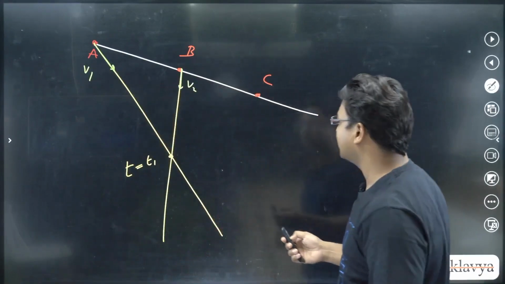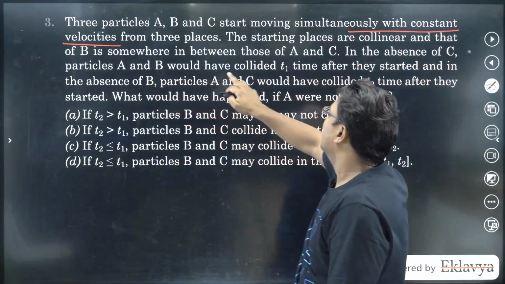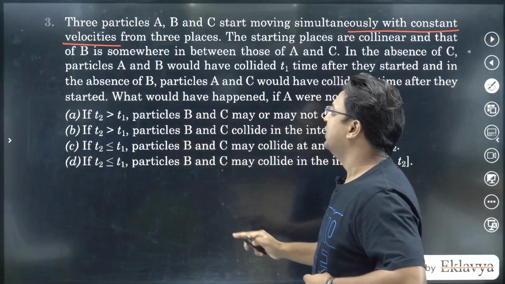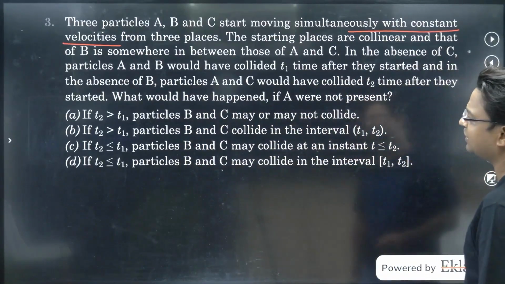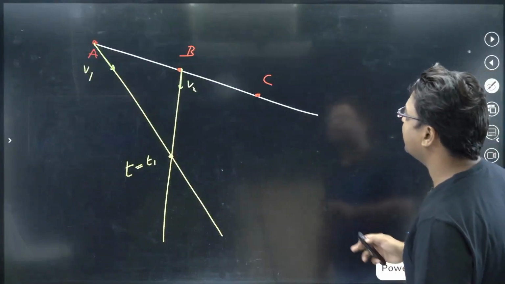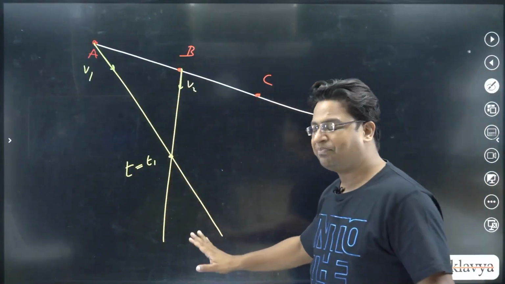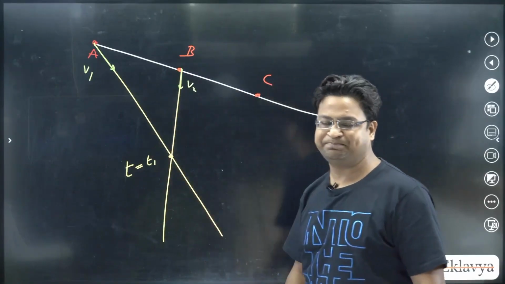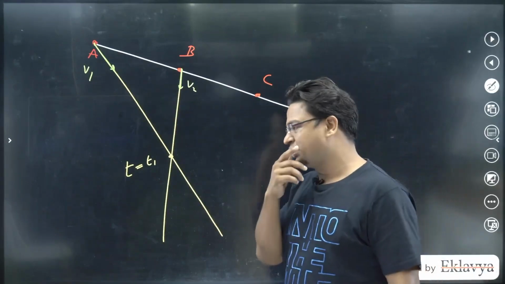So till now the question tells us that in the absence of C, particles A and B would have collided t1 time after they started, and in the absence of B, particles A and C would have collided t2 time after they started. So if B wasn't there, let's forget B, ignore this line, so C would have collided with A. Now let me think over this, and you should also think over this.